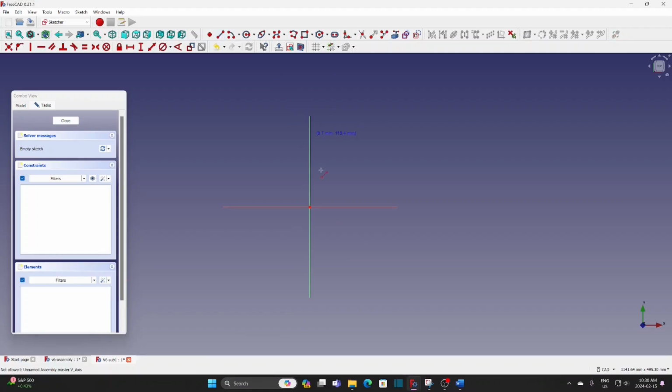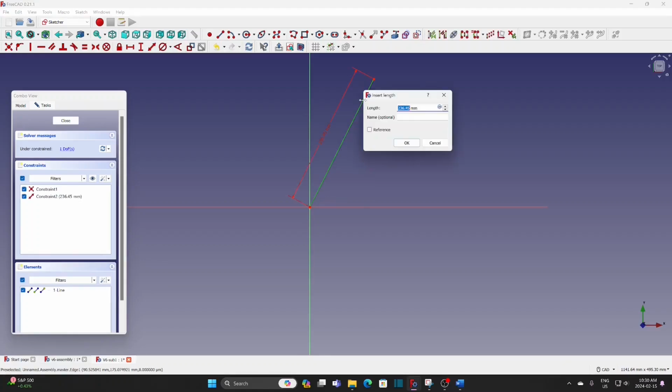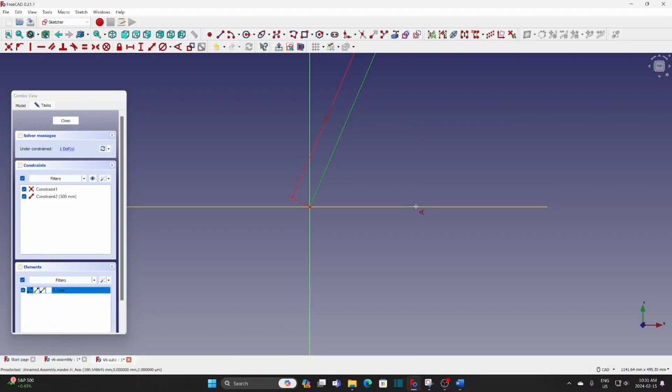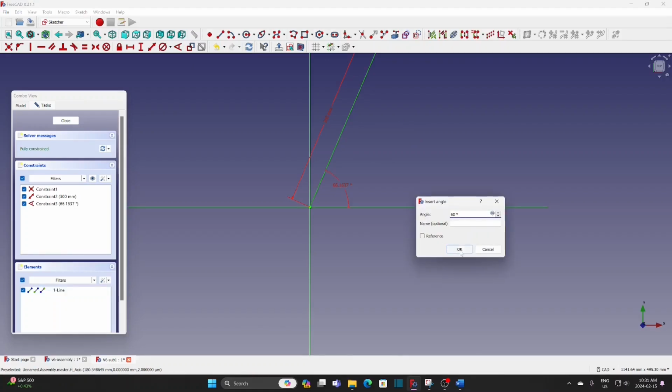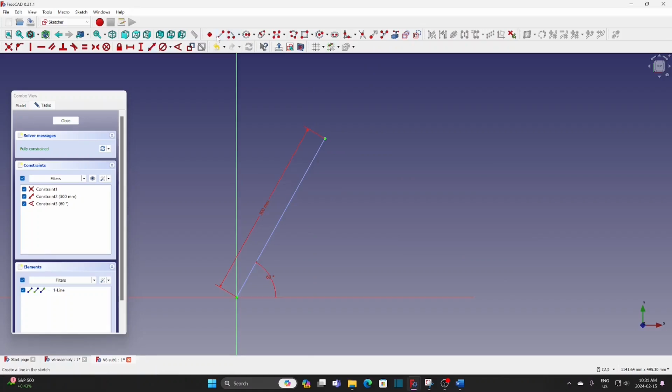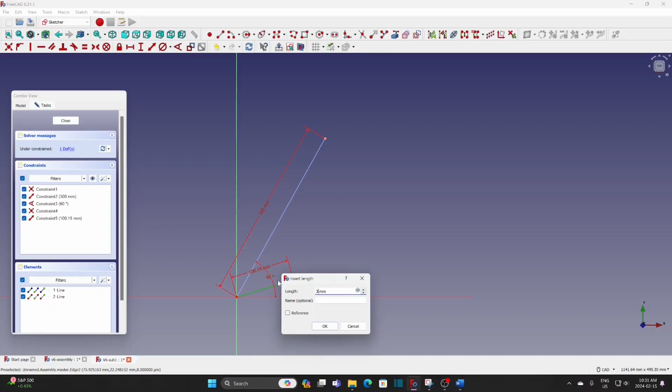Create a construction line from the center, 300 mm long, 60 degrees from the axis. Draw a line from the center, 35 mm, as the crank pin channel is 35 mm from the center.